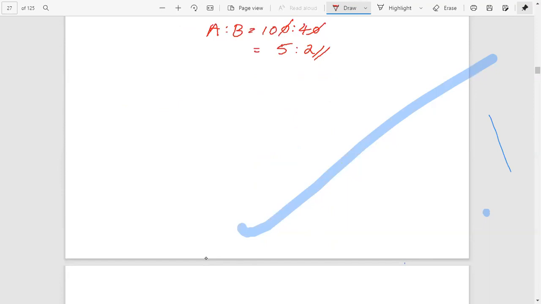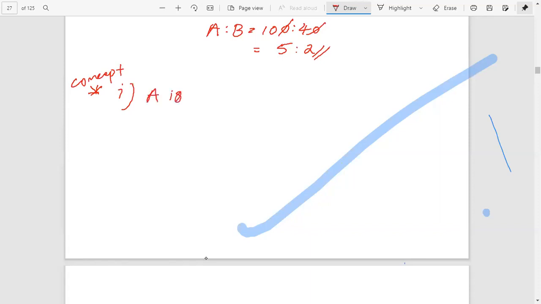Okay, we have got an example. We have to do the first question. Another question, another method, another concept. One last concept.